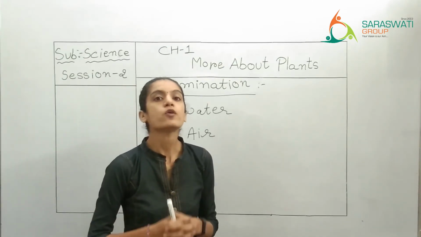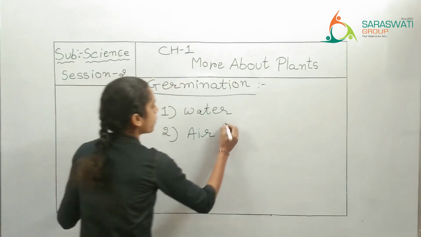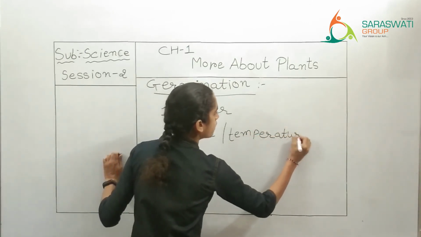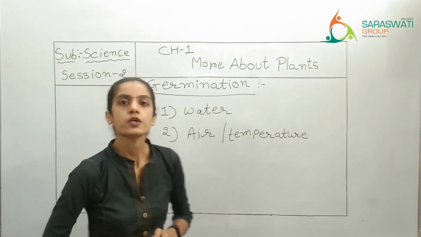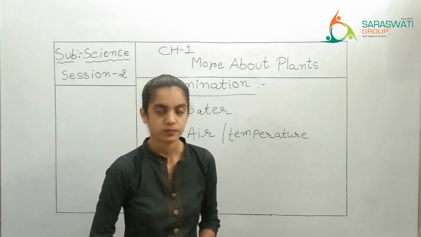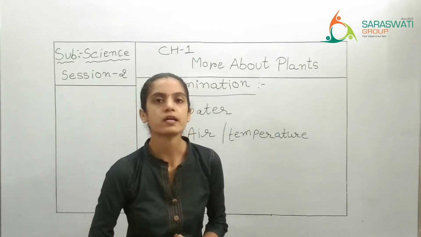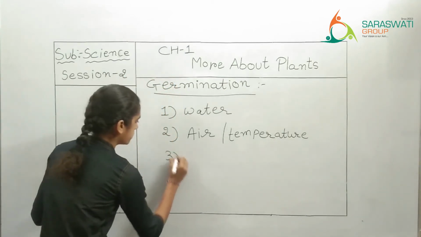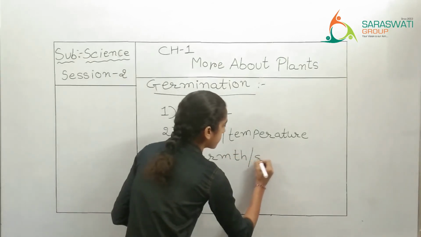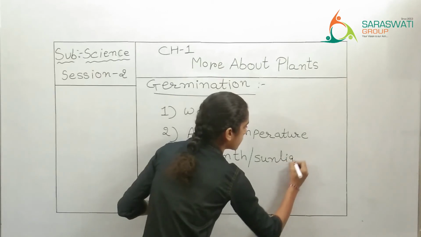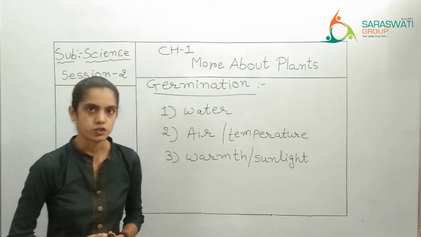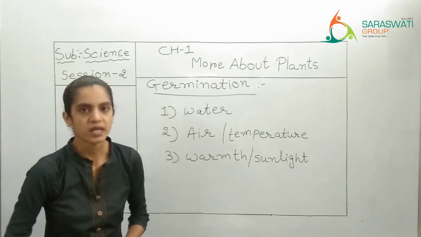So sufficient amount of air, or you can say proper temperature. Not too much hot, not too much cold, and not too much humid. So proper temperature is also required. The third and most important condition is warmth, or you can say sunlight. Right? So these are the three basic conditions for a seed to germinate.